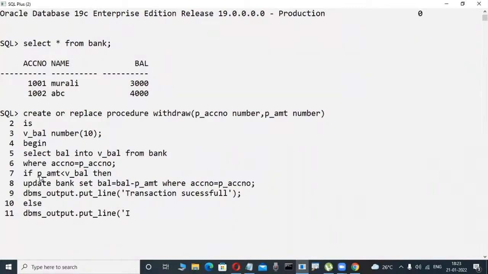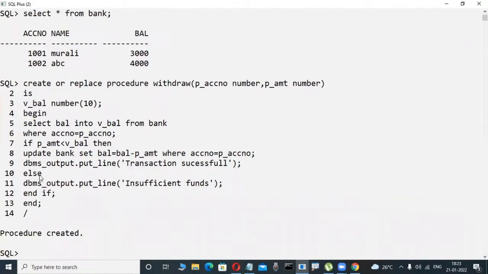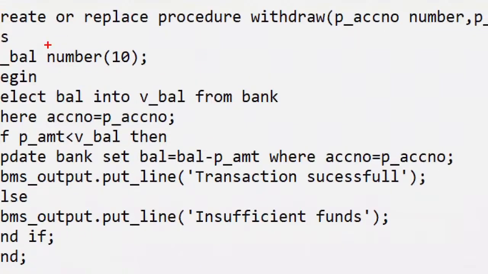Insufficient funds. No, else insufficient funds. Okay, some coding is there. This is not difficult coding, take it easy. And now check it out. Something like writing a procedure, for example. This is called a procedure, observe it here, some coding I'm writing. This is very easy coding.